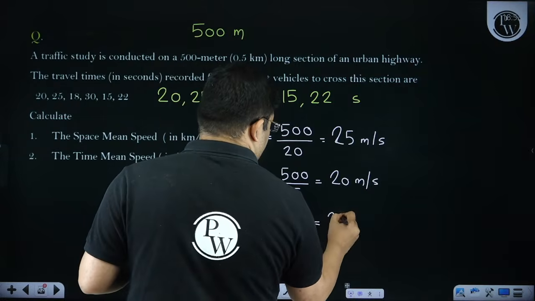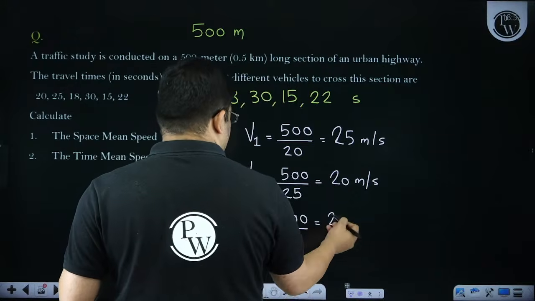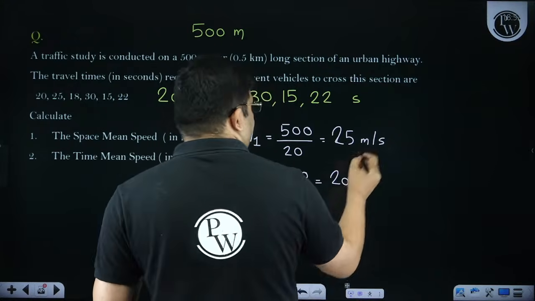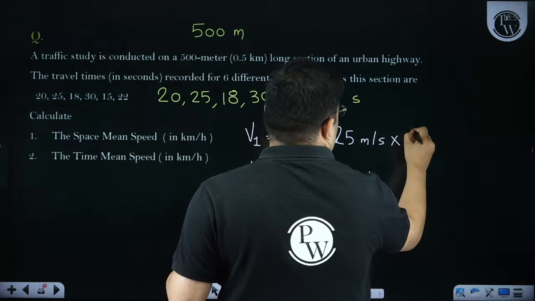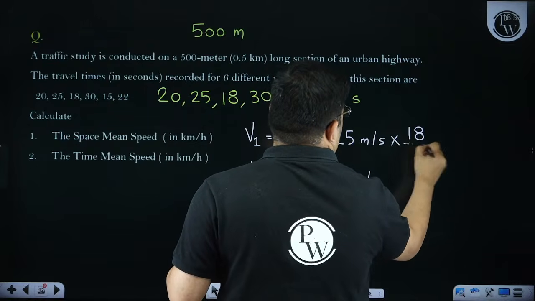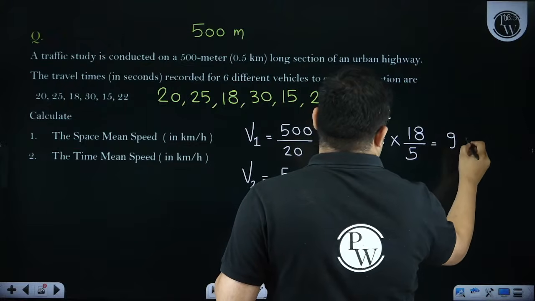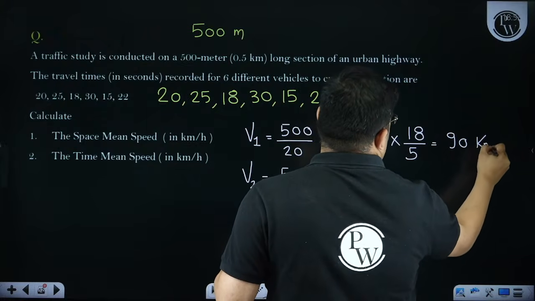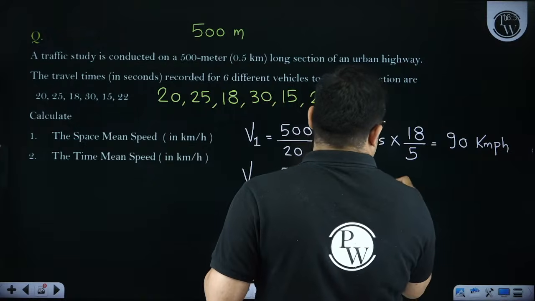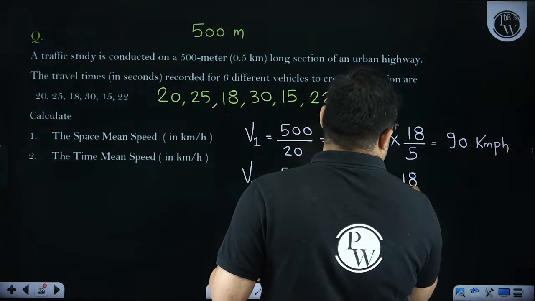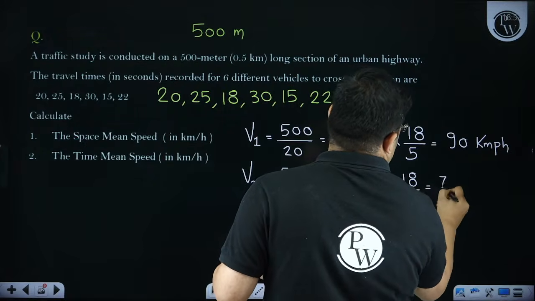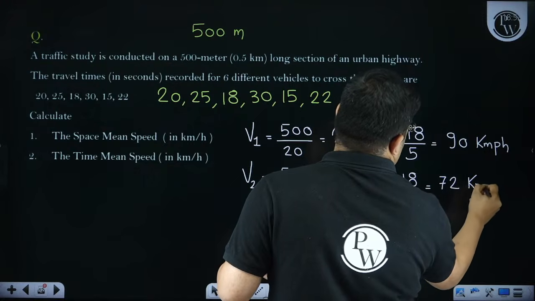250 by 9. Let me first convert into kilometer per hour directly. If I am converting this into kilometer per hour, multiplying by 18 by 5, I'll get 90 kilometer per hour. And if I convert this, I'll multiply 18 by 5, so I will get 72 kilometer per hour.